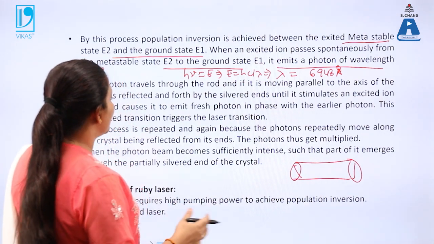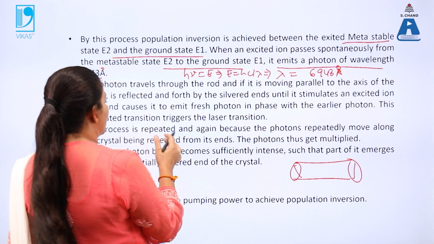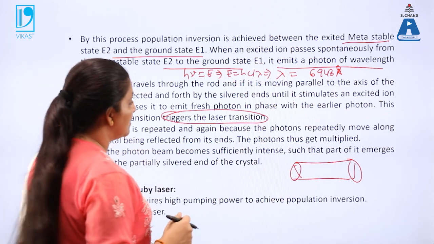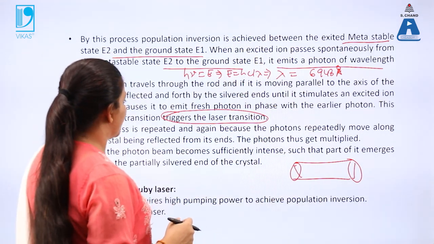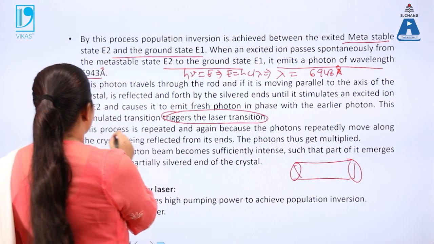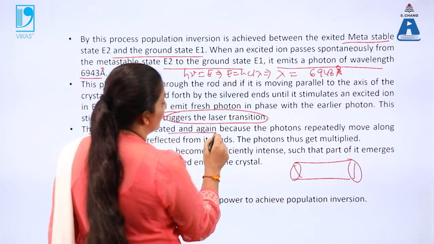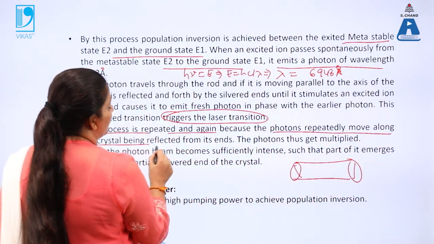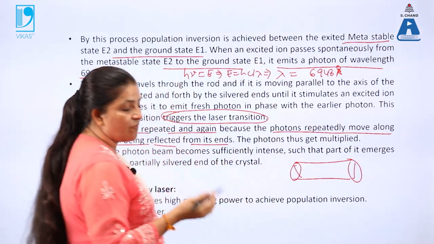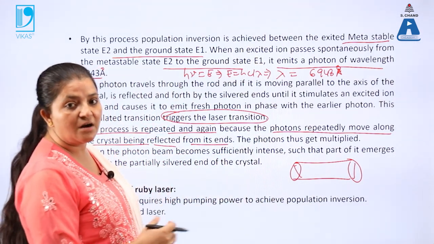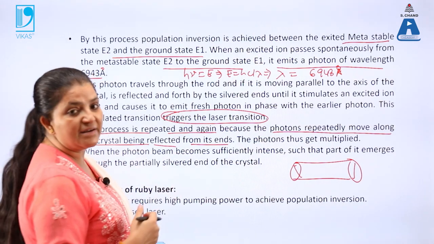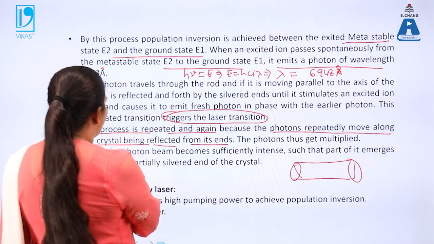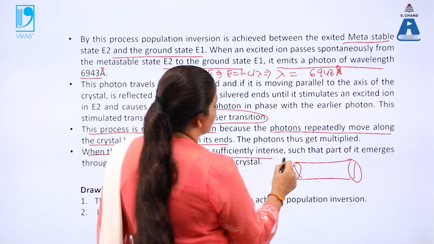Due to these multiple reflections, at one time the laser action will be triggered, and intense laser light will be achieved. This process is repeated again and again, and the photons repeatedly move along the crystal, being reflected from its ends. That means from one end there occurs 100% reflection, and from the other end 99% reflection, and due to these multiple reflections the photon beam becomes sufficiently intense.